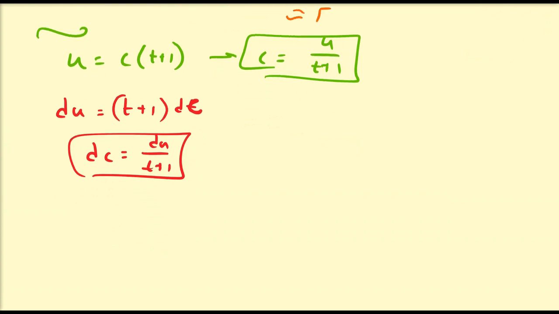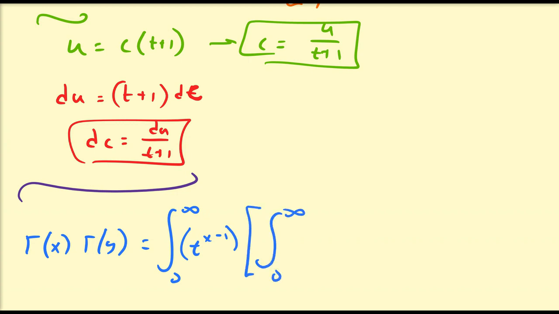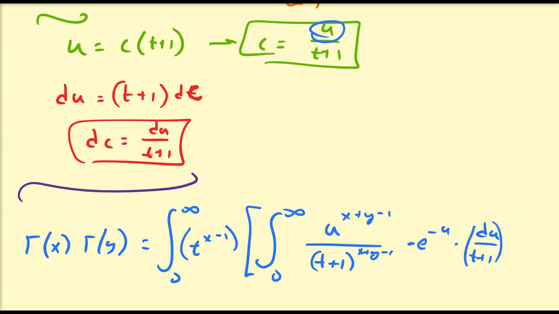And now we can turn this integral into something that is a little bit easier to work with. So what do we get? We're going to have gamma x, gamma y is going to be equal to the integral from 0 to infinity of t to the x minus 1. Then we have our new integral here, the integral from 0 to infinity. You should be able to see that those bounds should not change. So we're going to have u to the power of x plus y minus 1 on top. Then we're going to have t plus 1 to the power of x plus y minus 1. Then we have e to the minus u, and then we have our differential of c, which is going to be the differential of u divided by t plus 1. And then we have our differential of t just hanging out on the outside.